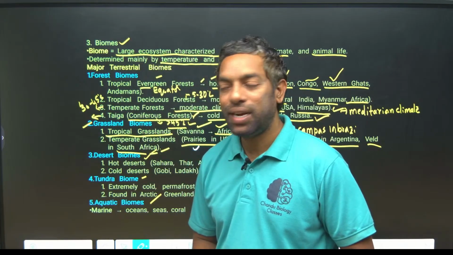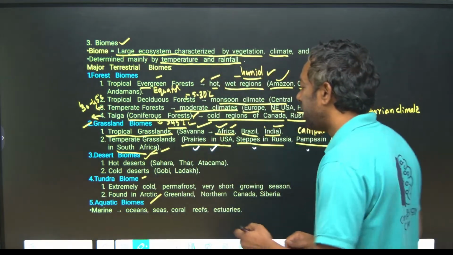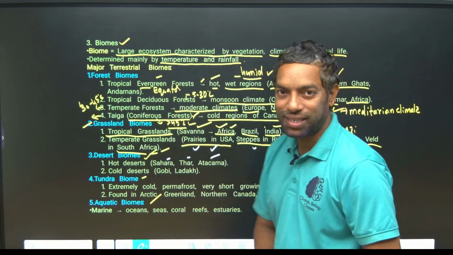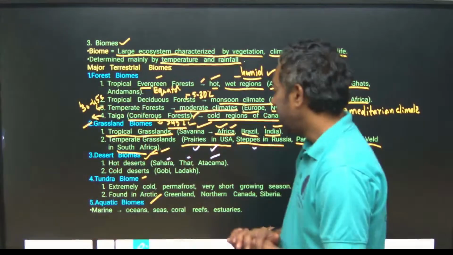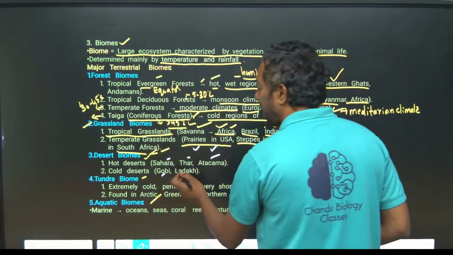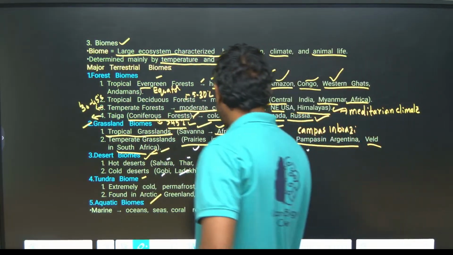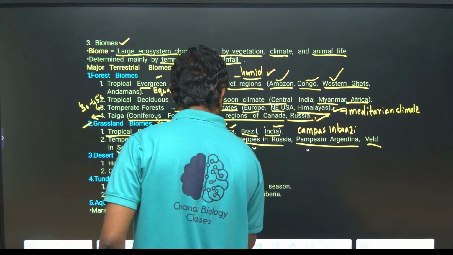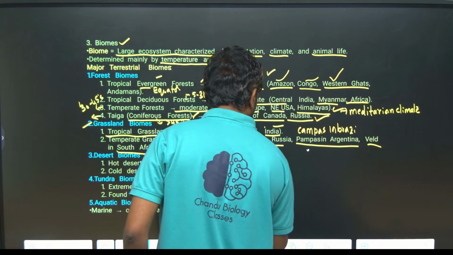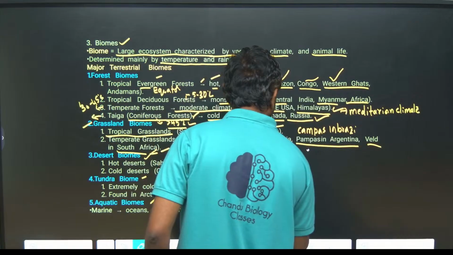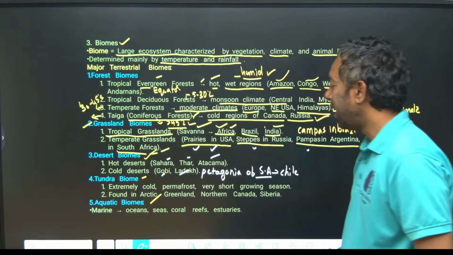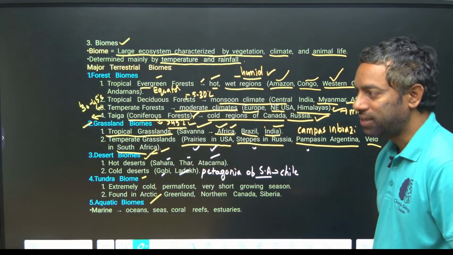Guys, they can ask you the names also. Sahara, Thar and Atacama are hot deserts, and Gobi, Ladakh and Patagonia of South America, in the Chile area, are cold deserts.